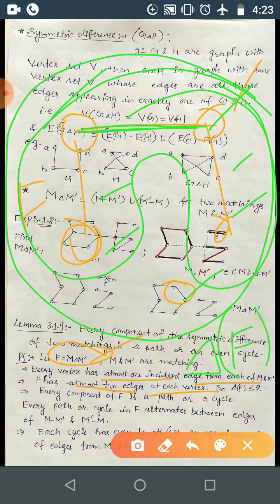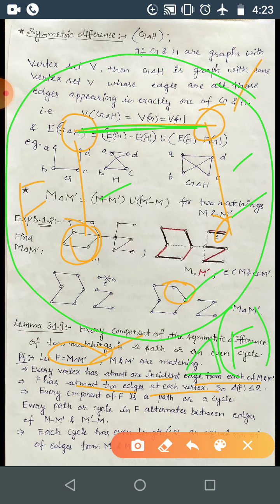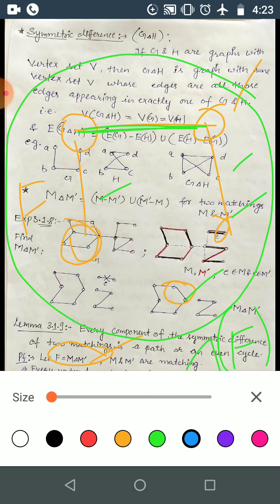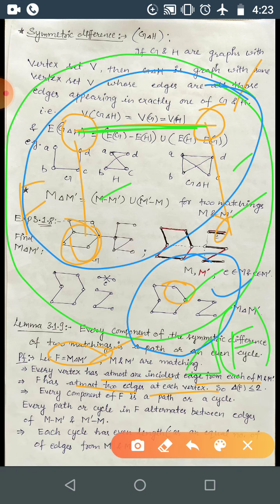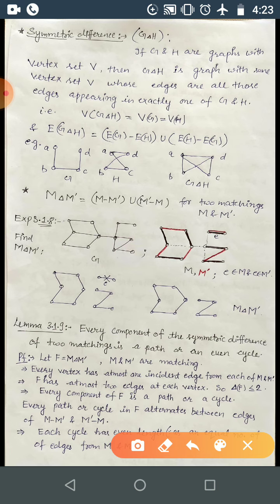Here we have two components, first this one and another this one. This is P1, a path of order 1, and here P4, a path of order 4. Correct? So here, if M is denoted by the black edges and M dash is denoted by the red ones, then the symmetric difference is given by this. Correct? So here the degree of all the vertices in F, this is F, is at most 2, you can see.